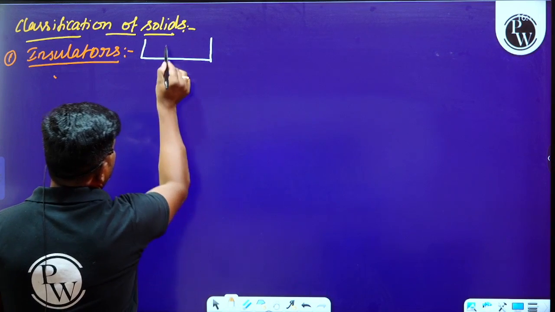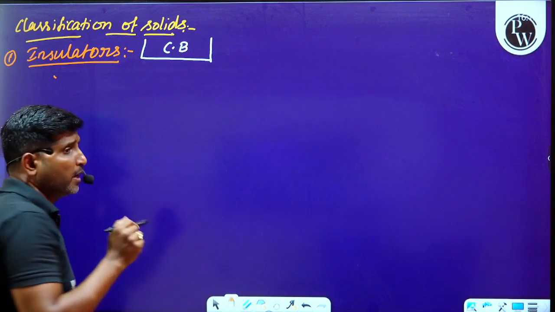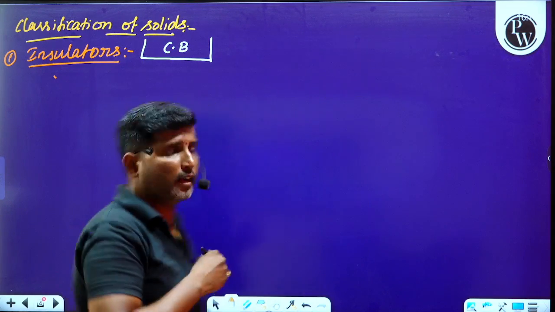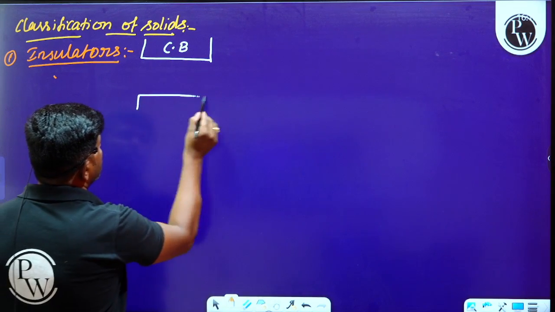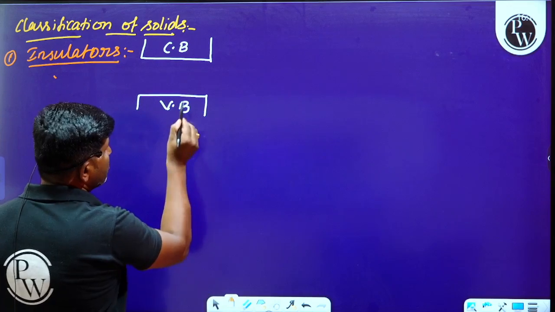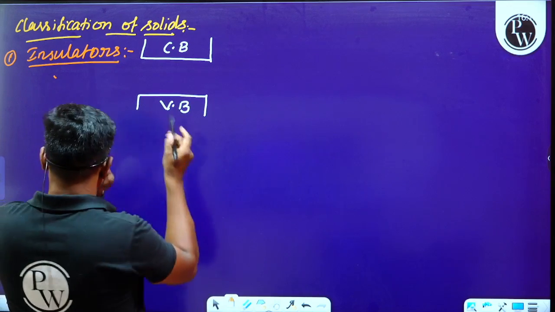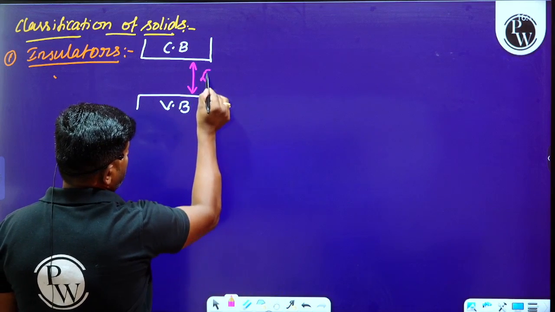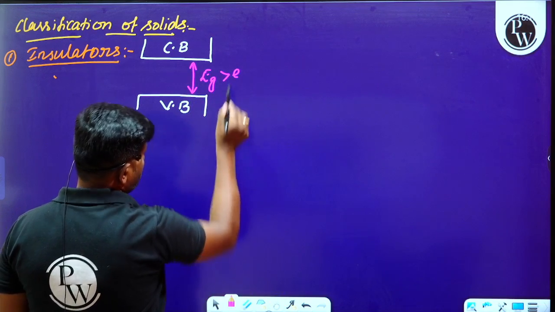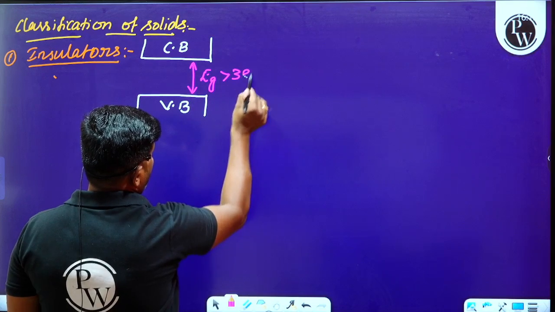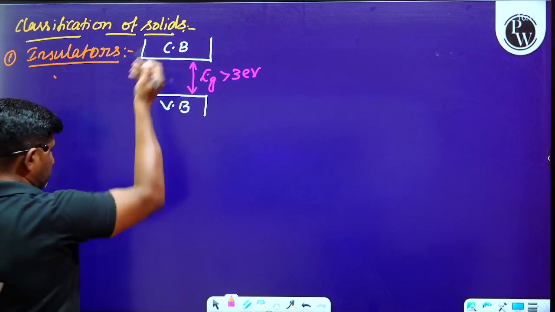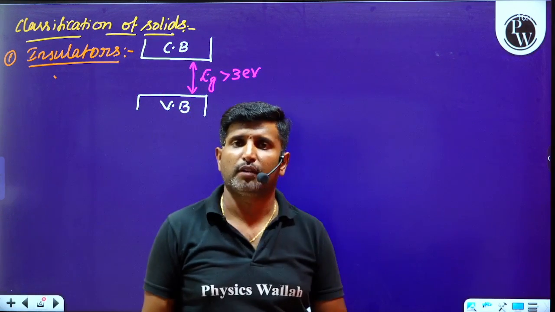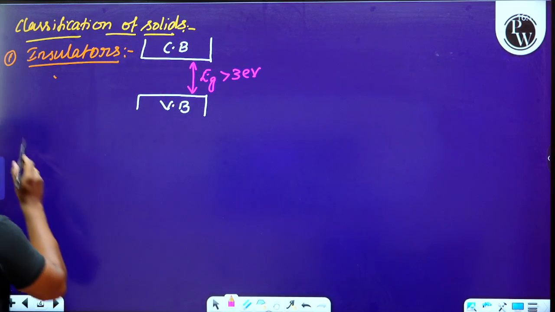The conduction band is the higher energy band, and there is a valency band which is a filled band, and if the conduction band and valency band are separated by an energy gap greater than 3 electron volts, then the solids are referred to as insulators.